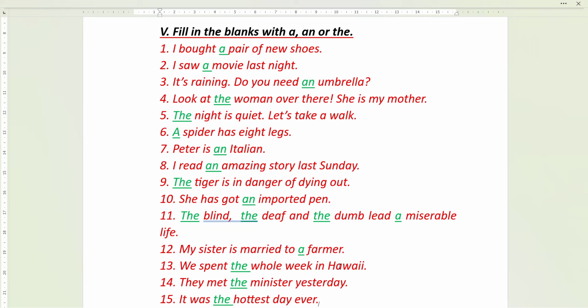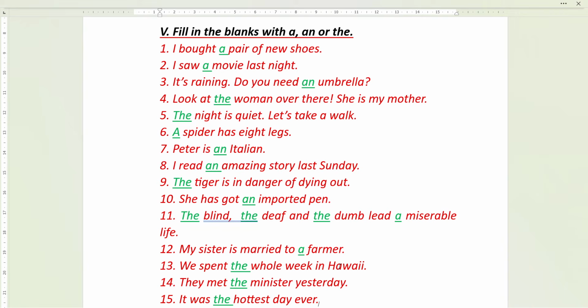A spider has 8 legs. Peter is an Italian. I read an amazing story last Sunday. The tiger is in danger of dying out. The tiger. Here why we are using the tiger and not a tiger is the tiger, it represents the entire tiger family in the whole world. Okay. The tiger is in danger. That means it's not the one tiger, it is all the tigers in this world. Okay, that time we use the tiger.